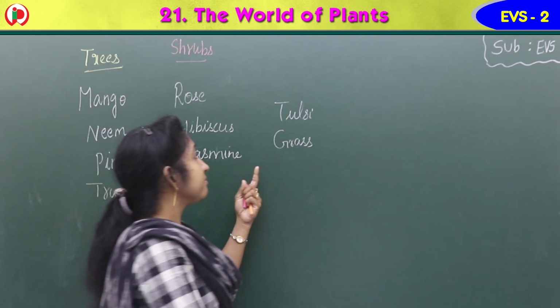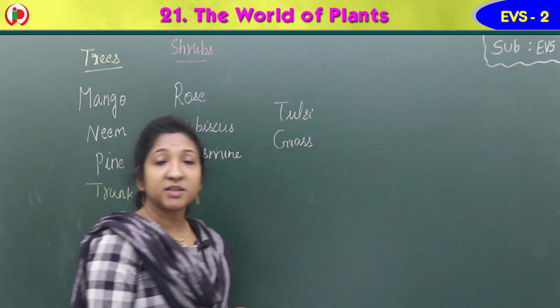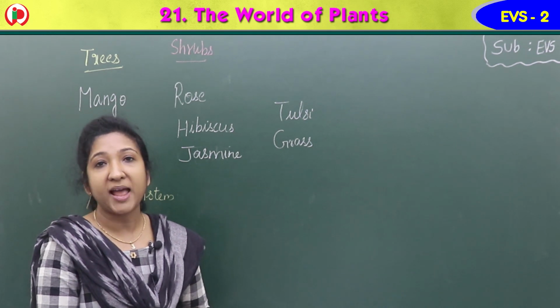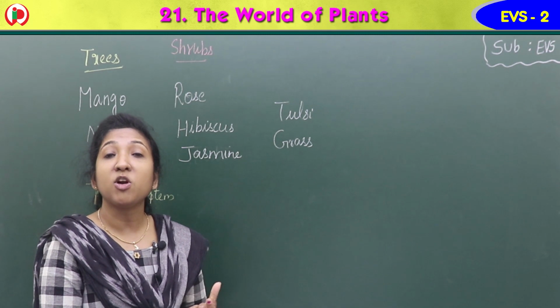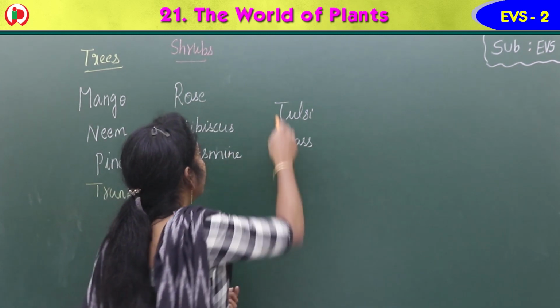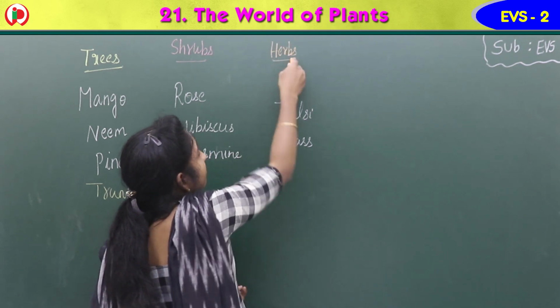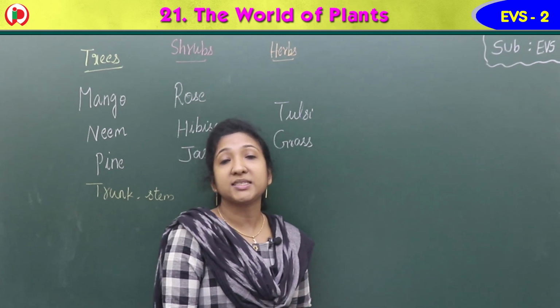Then tulsi, grass and all. Grass is a very small plant with a soft stem, a green soft stem. So they are called herbs.